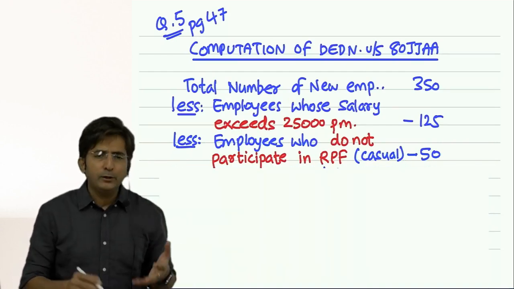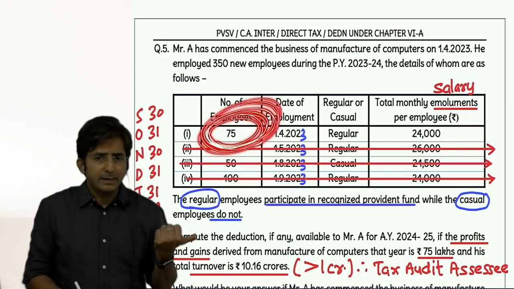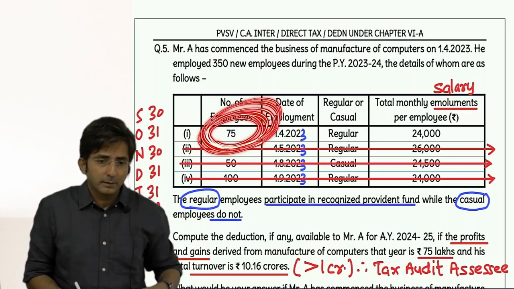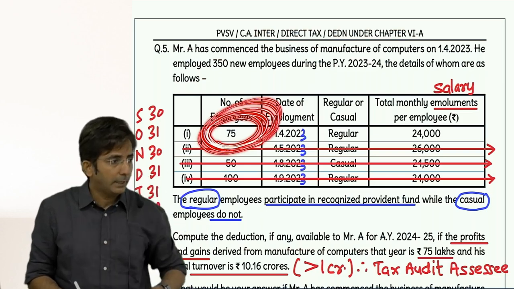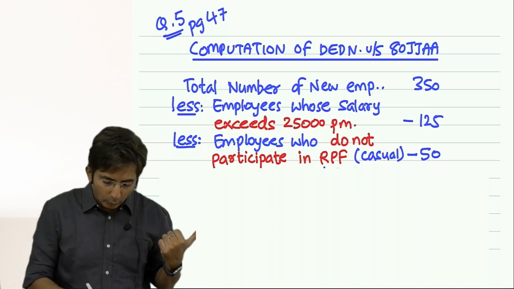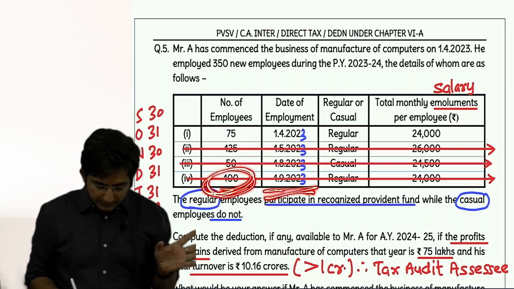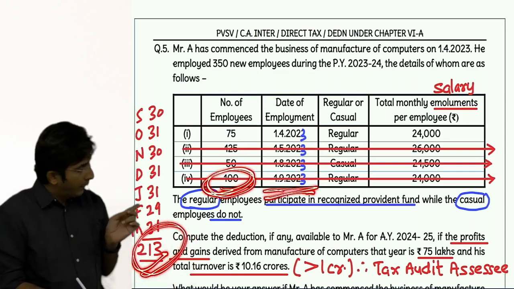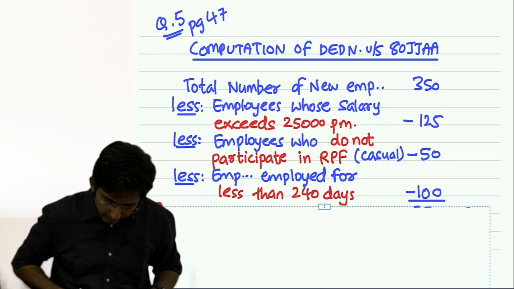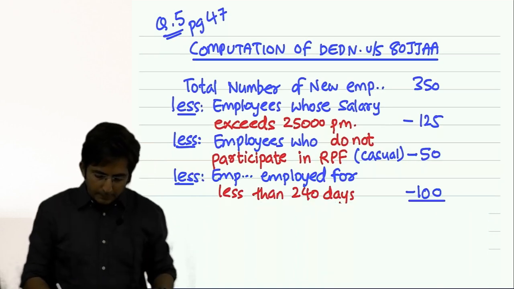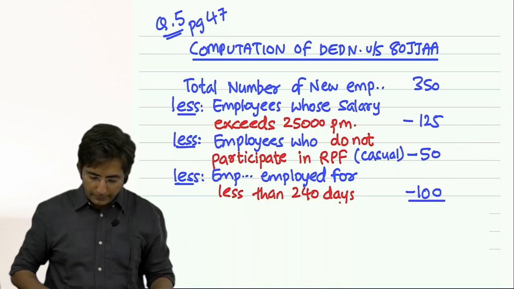You might be wondering why you are doing the long cut, sir. Directly we can do the calculation based on 75, but then we cannot give explanation. And in the exam, they expect us to give the detailed explanation with reason. So that's why I've done it like this. Then who else is to be removed? This is also not eligible. Why? Because the period is only 213 days, less than 240 days. So see how I've written: employees employed for less than 240 days. So remove this, remove this, remove this. Automatically you will get